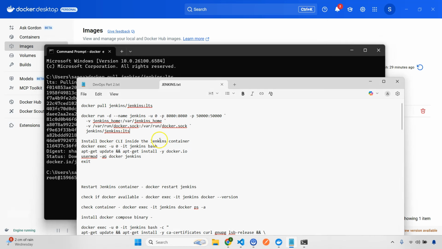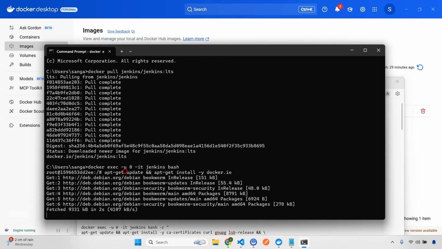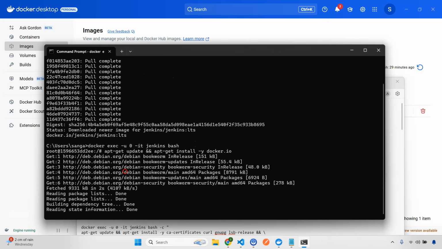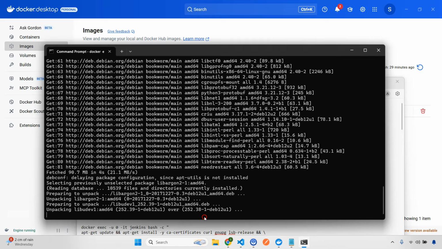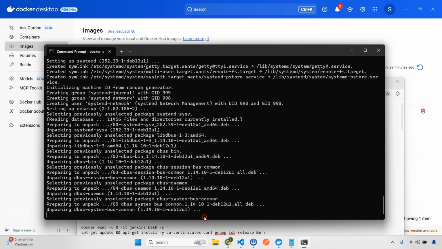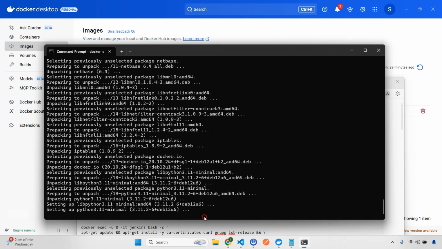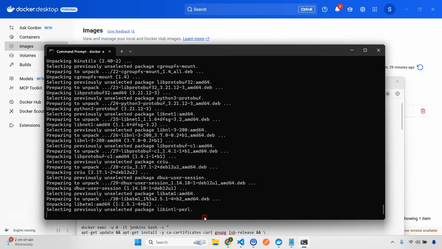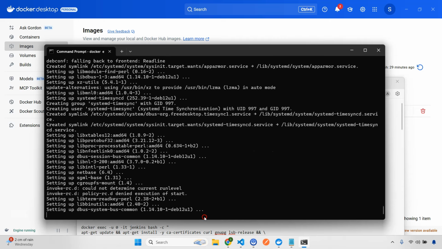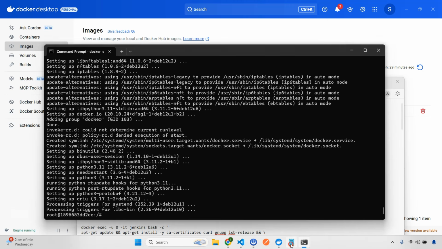Next, we are going to install all the dependencies. Let's wait for some time. Okay, I think this is done.